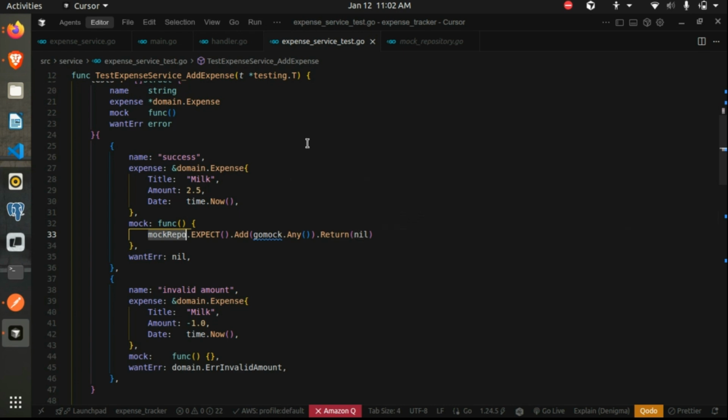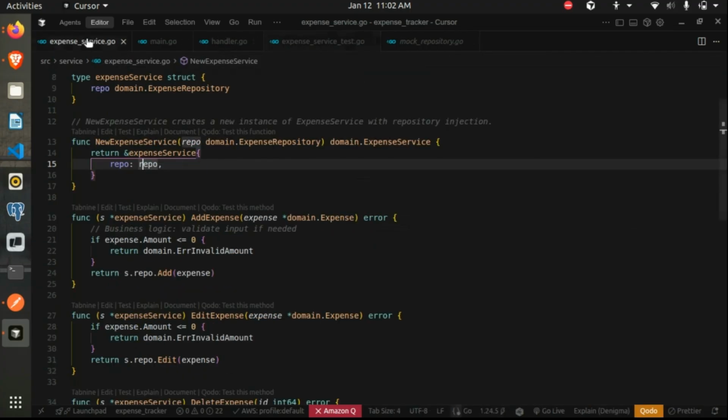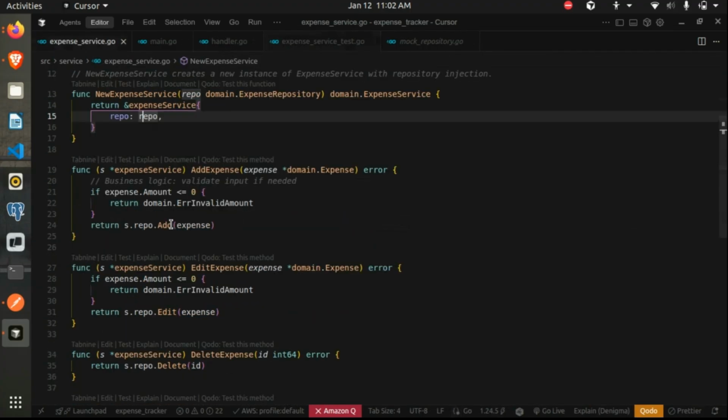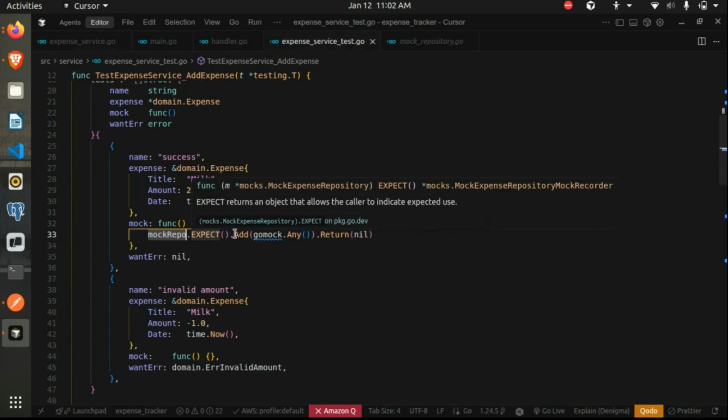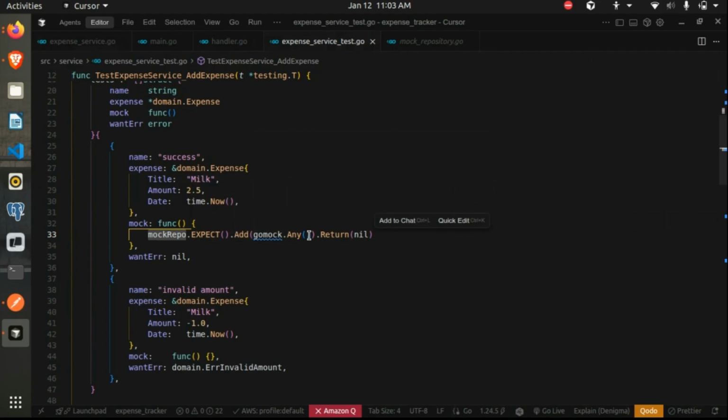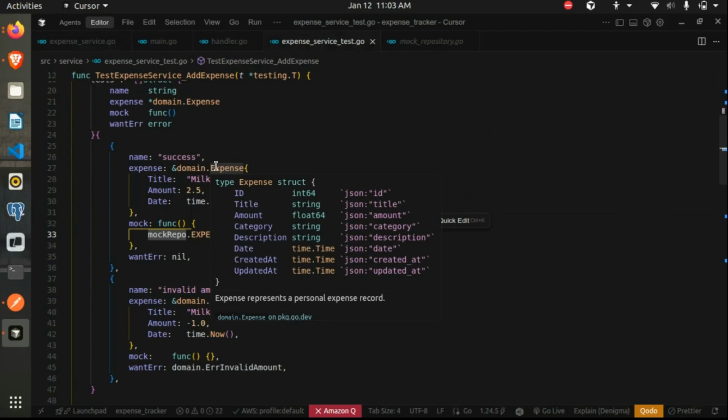So when we run our test case and it goes into the service layer, whenever it finds this particular function, what we have defined is that when we call this add function, we have defined any over here, but we can also define that if it gets a domain.expense struct, then only return this.